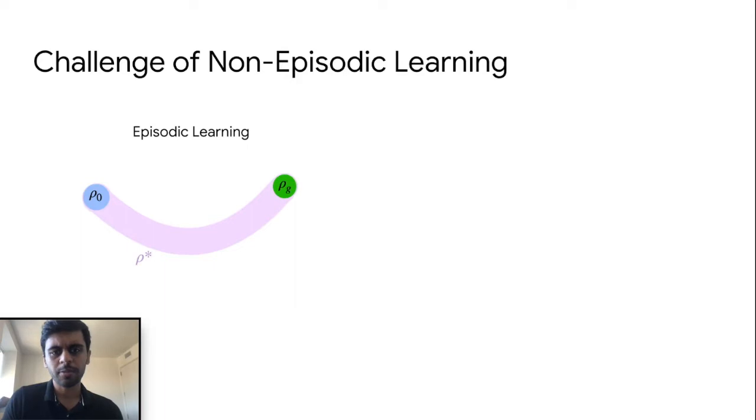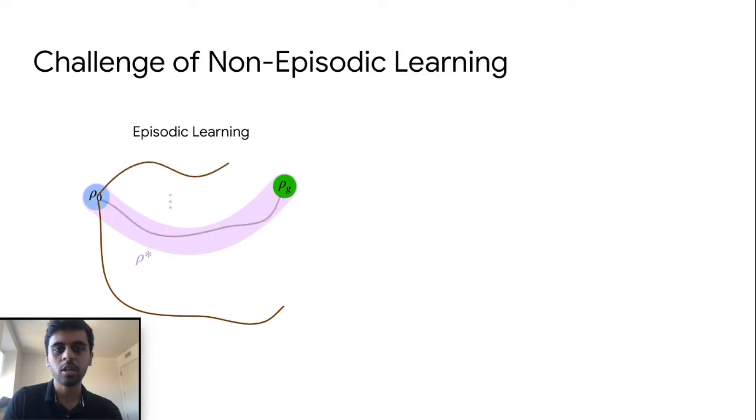So, what makes non-episodic learning challenging? In the episodic setting, when the agent fails to solve the task, it can always retry the task from the initial state distribution. With sufficient tries, the agent is eventually able to learn the optimal goal reaching policy.